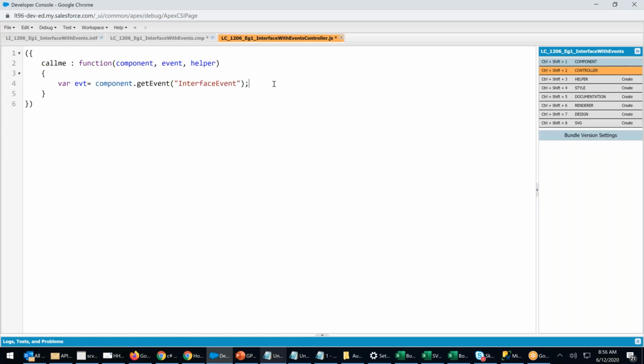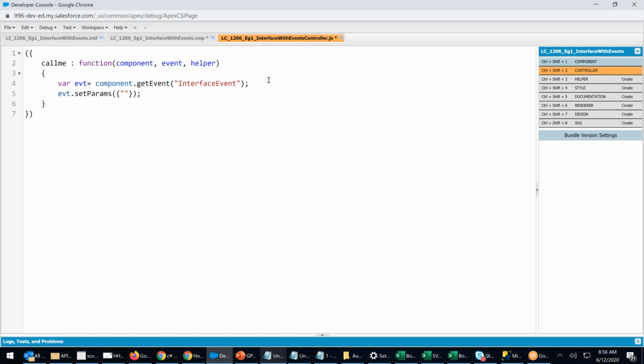Once you got the event, in the event there is an attribute. I can pass a value to the attribute. EVT dot set params. Always the params have to be in JSON format.